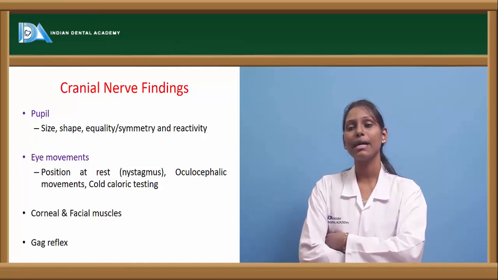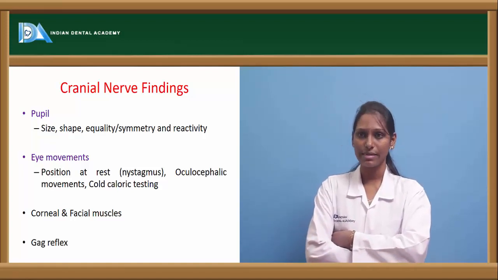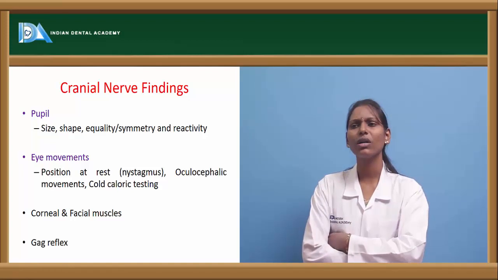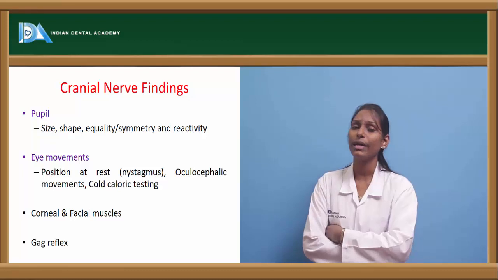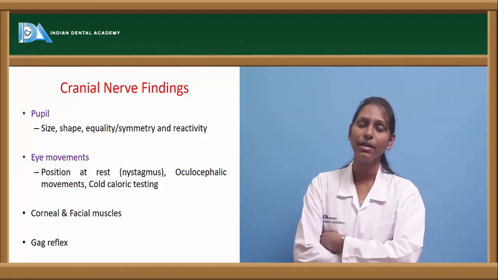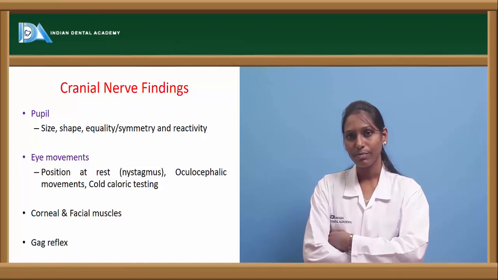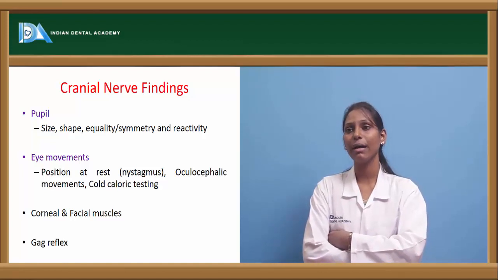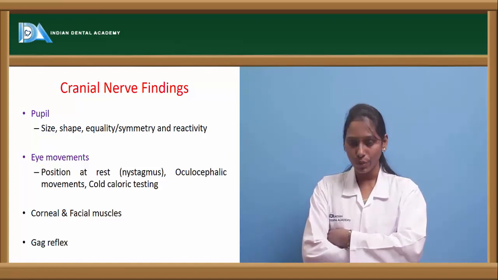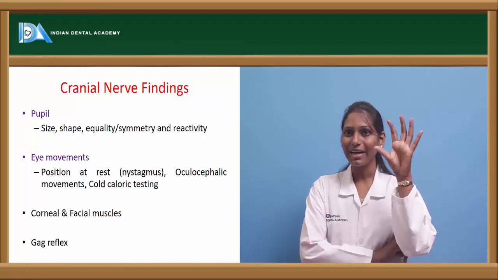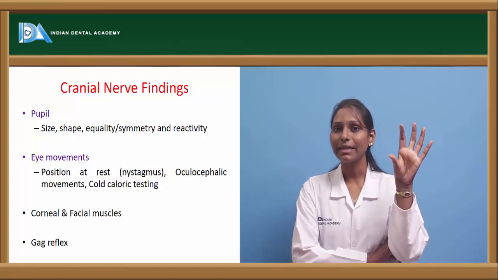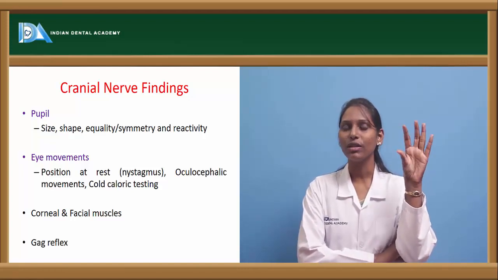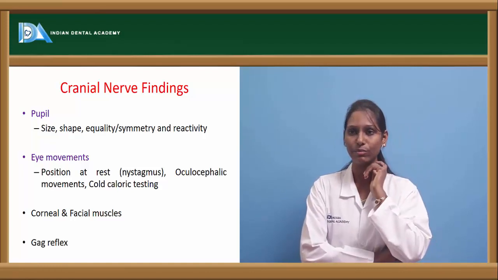Check for eye movements. For example, position at rest, check for any sudden to and fro movements, that is nystagmus. Check for oculocephalic movements. Oculocephalic movement is also called the doll's eye reflex. Normally it is not present in a well aroused patient. In comatose patients, when we do head movements downwards and sidewards, the eyelid usually falls down. So they will have a characteristic appearance of doll's eye; the doll's eye movement, which is nothing but oculocephalic movements, can be seen.